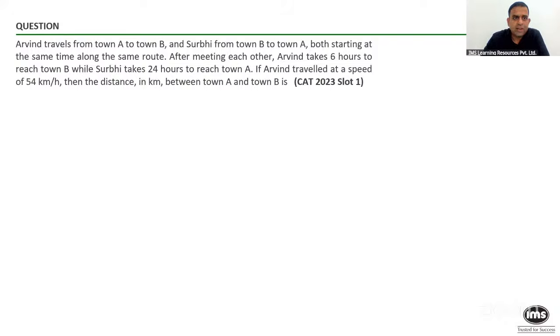Here it says Arvind travels from town A to town B and Surbi from town B to town A, both starting at the same time along the same route. So if I make a rough diagram, let's say this is town A and this is town B, and the person Arvind starts from town A going towards town B in this direction. And Surbi, if I call her S or maybe SU, is traveling from town B to town A.